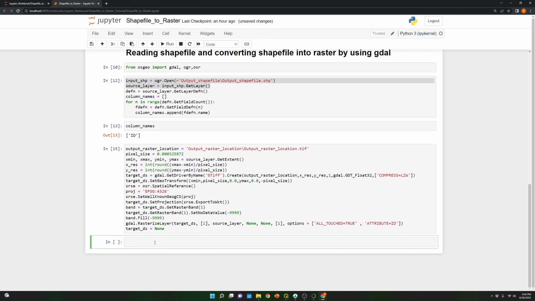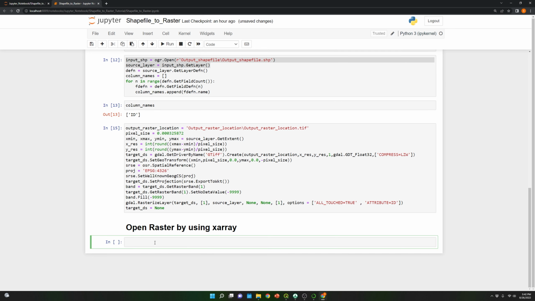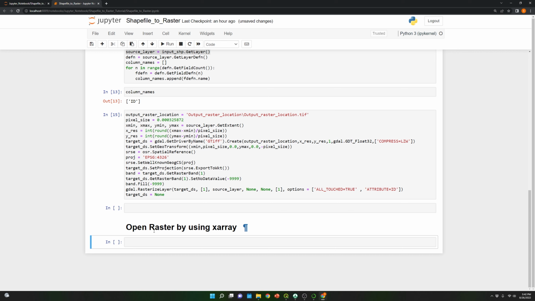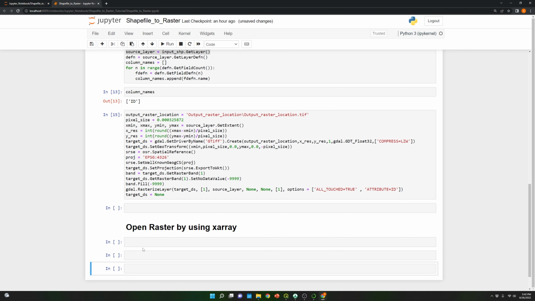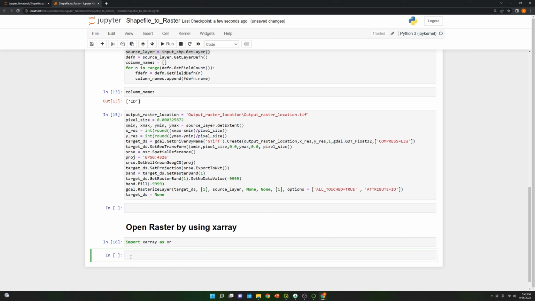So now what we're gonna do is open the raster by using rasterio. This was another video that I posted. In this case, we're gonna use import rasterio as rio, and over here, let's delete this too.